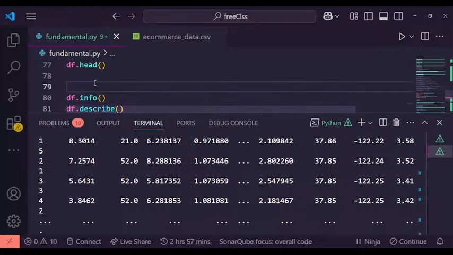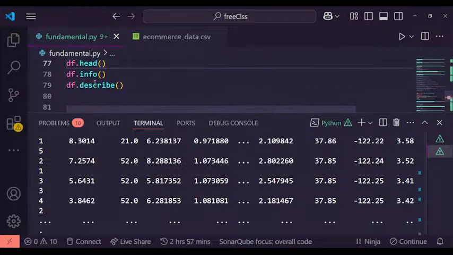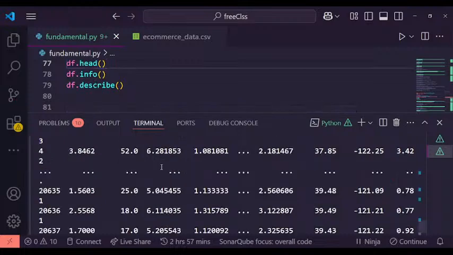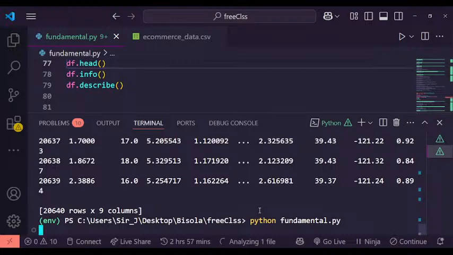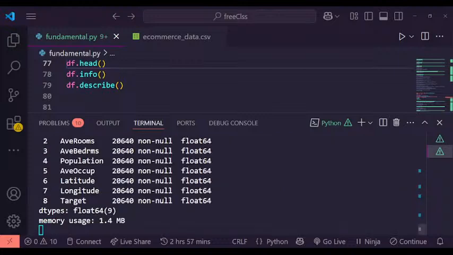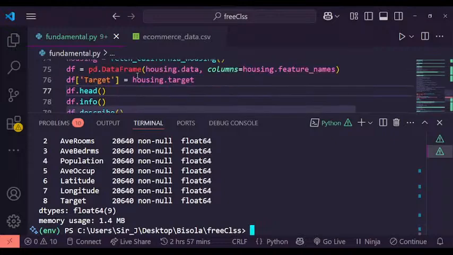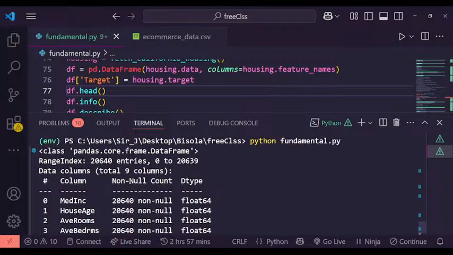Let me run the command and let's see again. From what I did yesterday, you should be able to understand what is happening here. The first one is the head, so let's scroll up to the head.